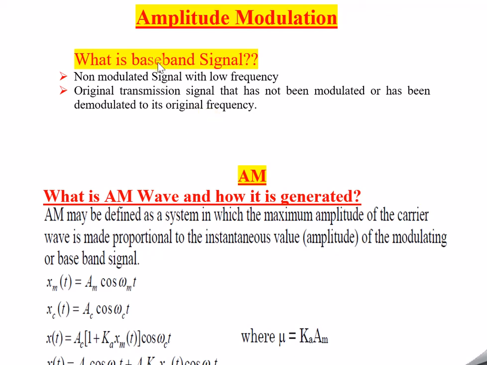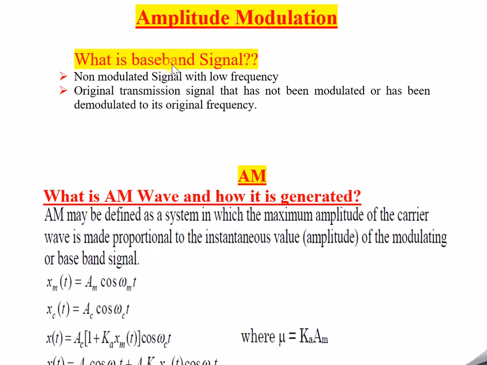As the name itself indicates, baseband means the information signal, I can say. That means the message signal before modulation. Whatever the original information signal is, that signal itself we can call baseband signal.